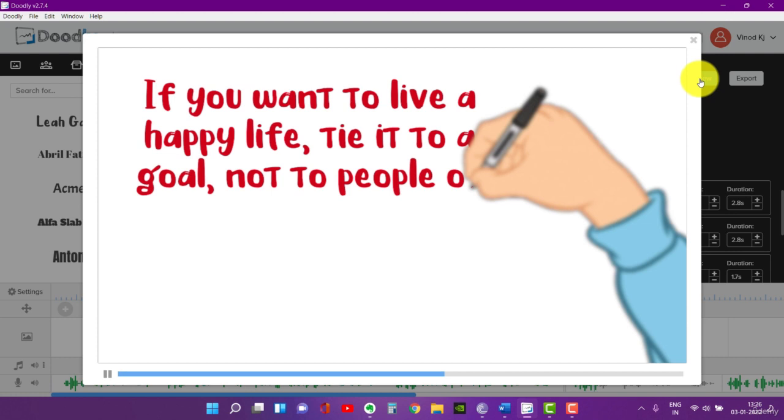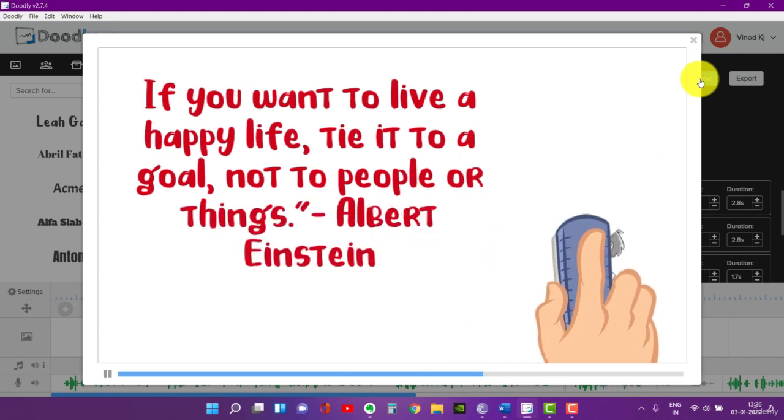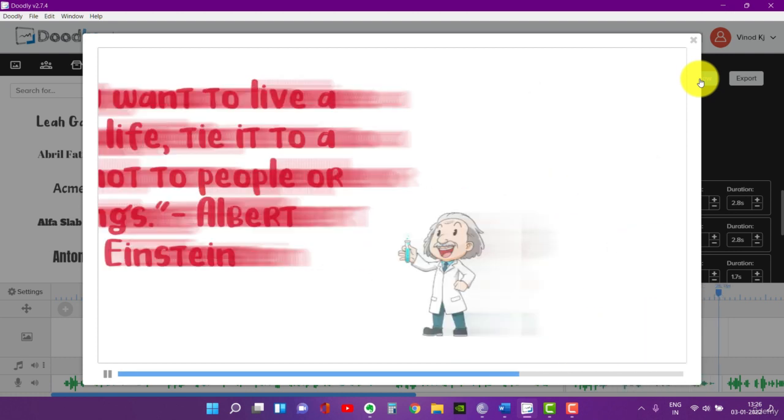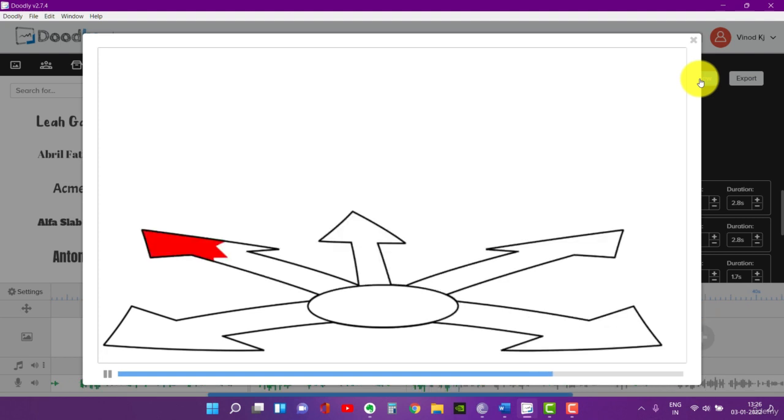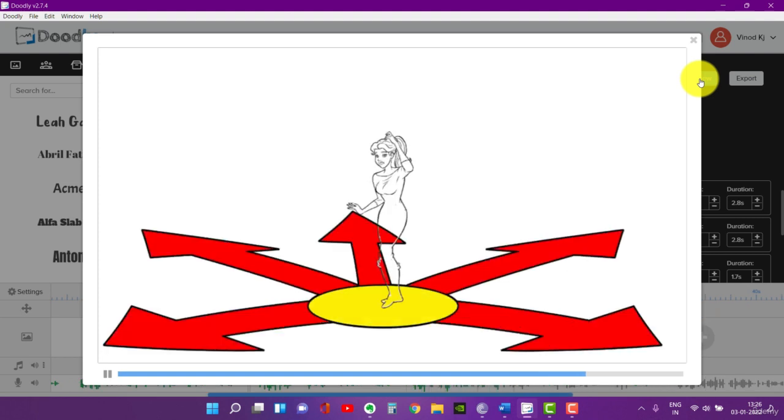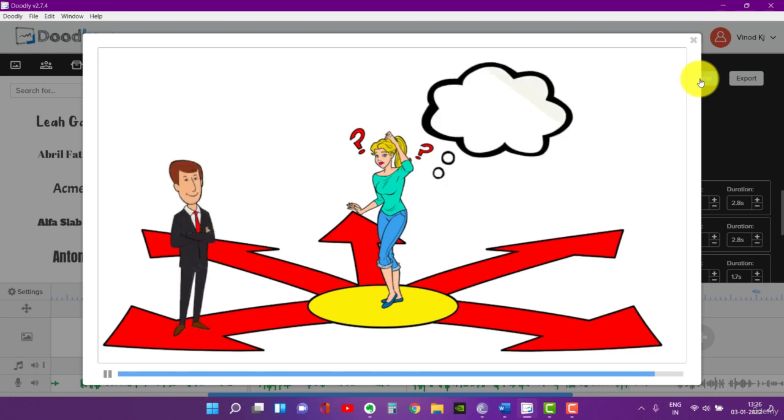If you want to live a happy life, tie it to a goal, not to people or things, by Albert Einstein. This will be true as most of us depend upon people and expect more from others, and thus when other people do not meet our demands, we get desperate and depressed.